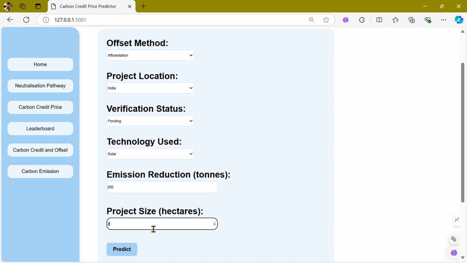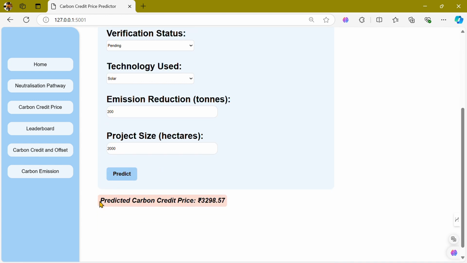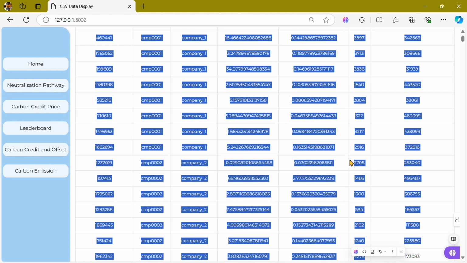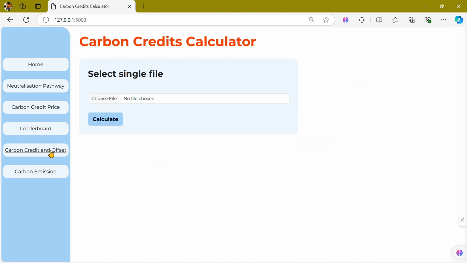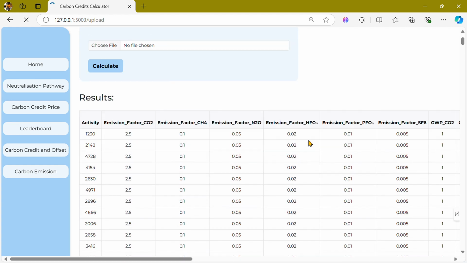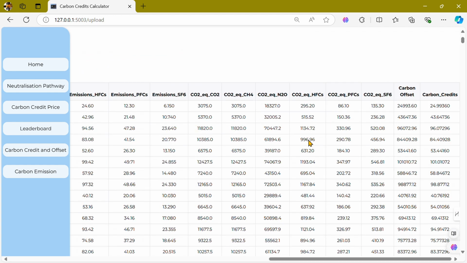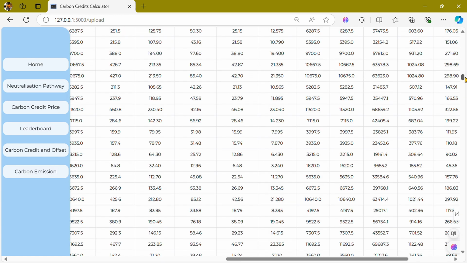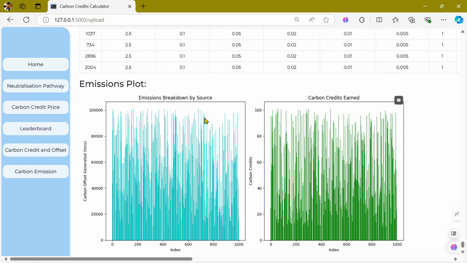In carbon credits calculator, we may choose a file, here is a CSV file, which will contain various emission factors based on which carbon credits will be given. It also displays emission plots like emission breakdown by source and credits earned. We have used a linear regression model that calculates carbon credits based on emission data, converting greenhouse gas emissions into CO2 equivalents to estimate the number of carbon credits generated.